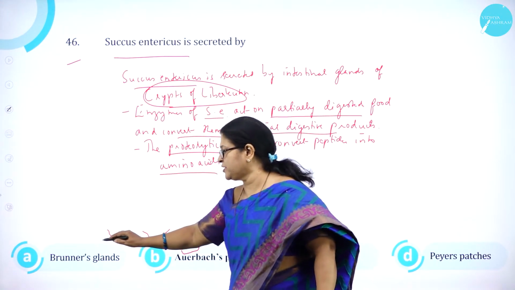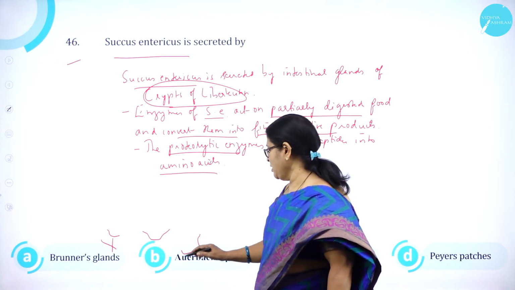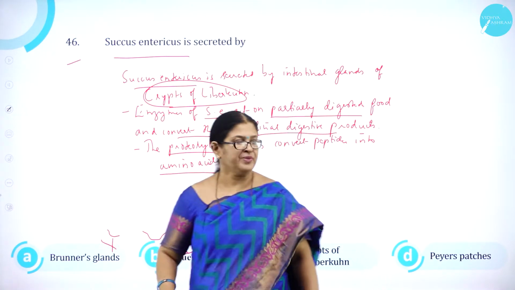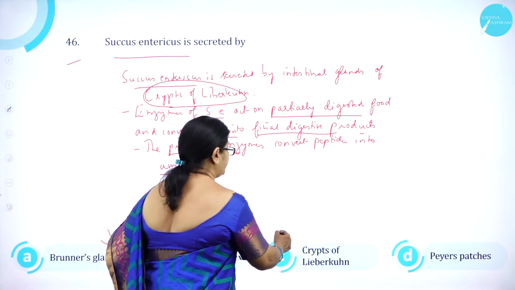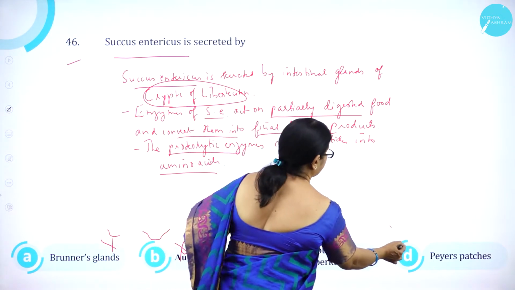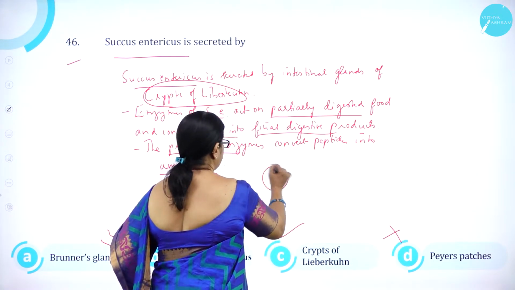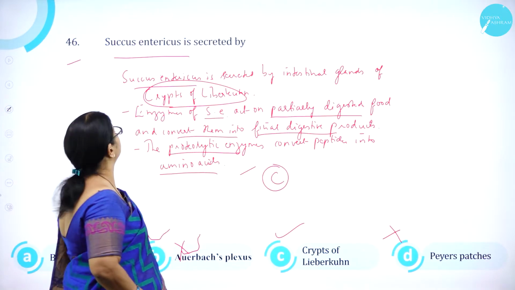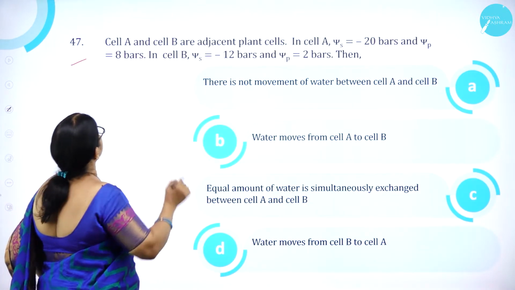So option A, Brunner's gland is wrong. B, Auerbach's plexus is wrong. And option C, Crypts of Lieberkühn is correct. And D, Peyer's patch is wrong. So option C is correct. Moving on to question 47.